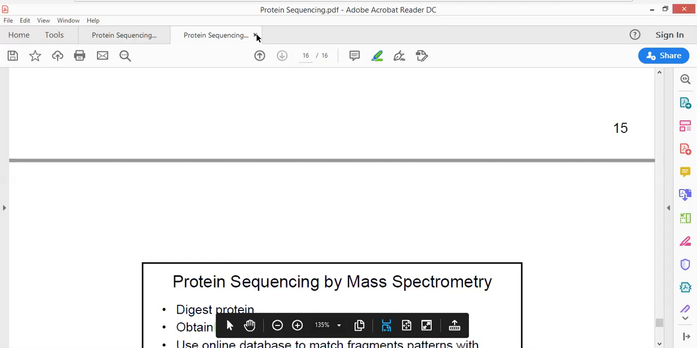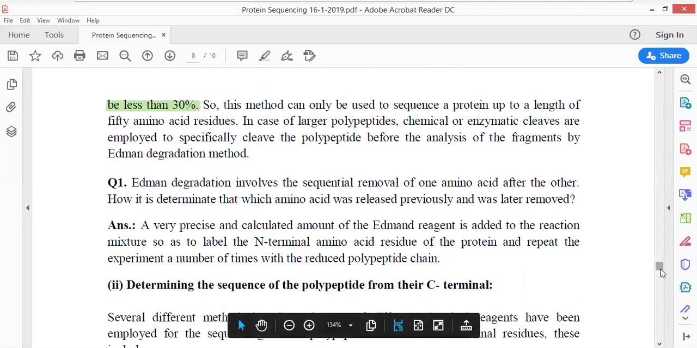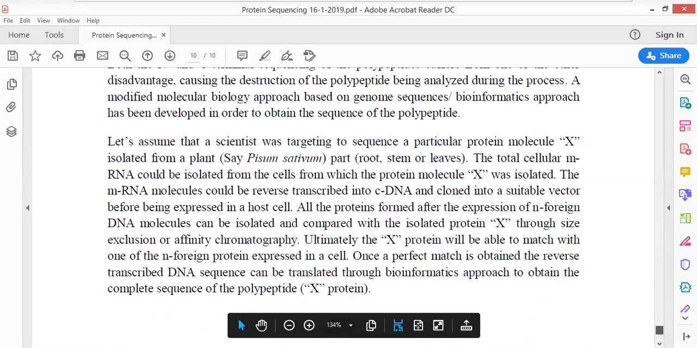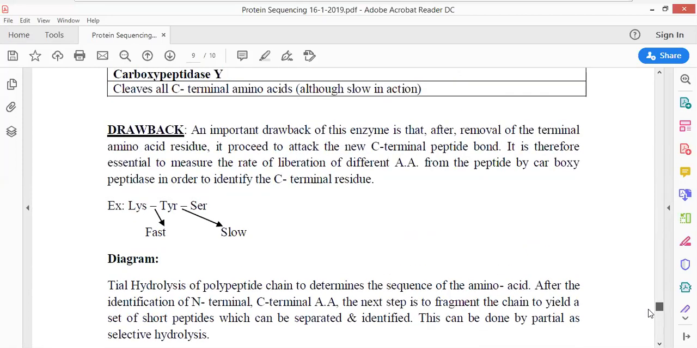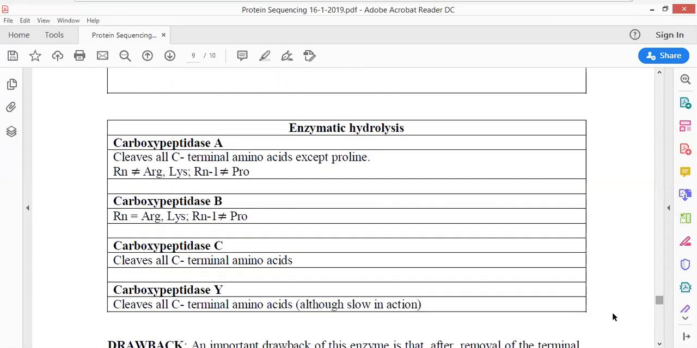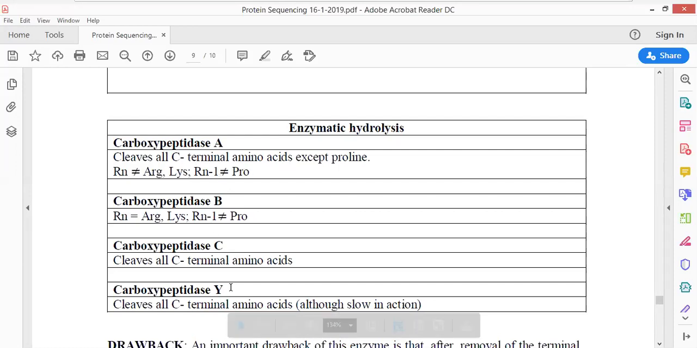Tomorrow we are going to discuss the different questions that have been asked from protein sequencing, and especially the tricks which are being used in order to memorize all these points, where which amino acid will be cleaved by which peptidase.